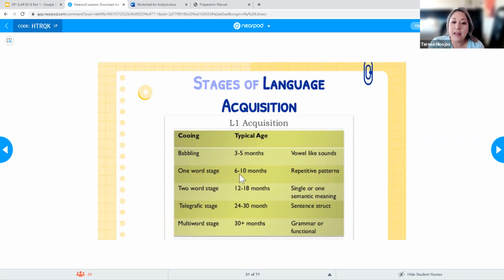So at about 6 to 10 months, they'll be hitting that 1-word stage. 12 to 18 is 2 words. 24 to 30 is that telegraphic stage where they're going to start coming up with sentences. And then 30 plus months, they'll reach that multi-word stage where they're going to start to use grammar, and it's going to be that functional. So those are those general stages that you do have to know. Okay, and we did talk about those on Monday as well.